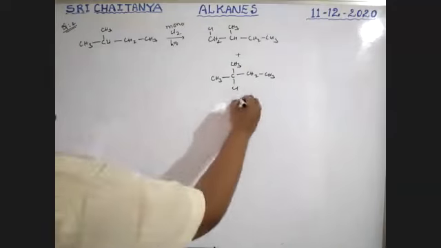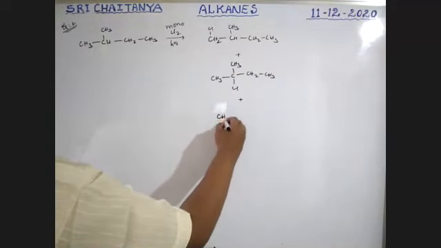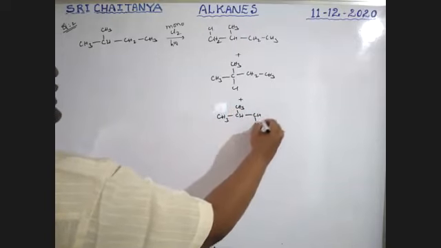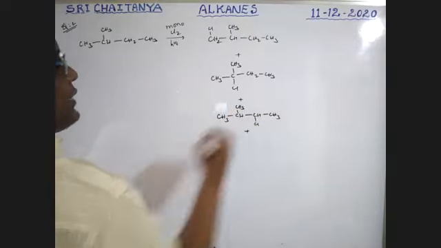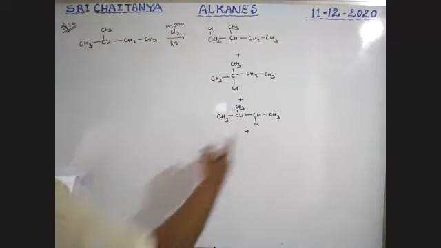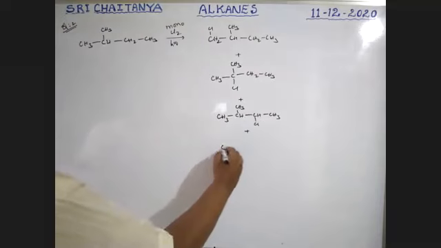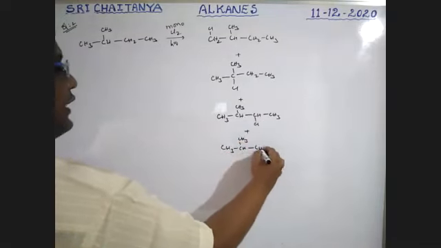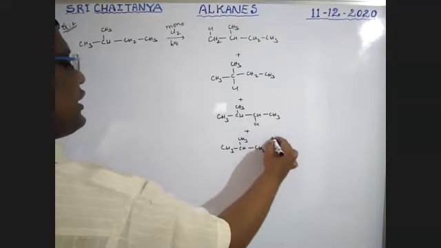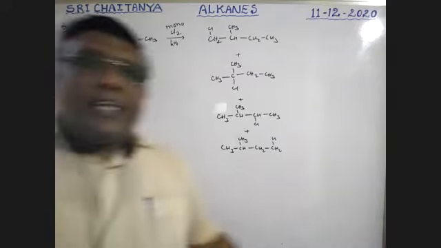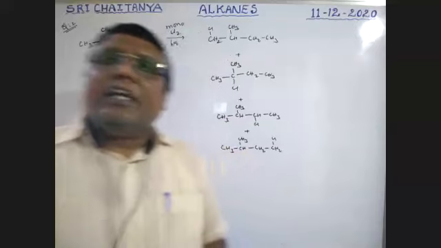Plus this hydrogen is going to be replaced, CH3, CH, CH3, CHCl, CH3, plus this hydrogen is replaced, CH3, CH, CH3, CH2, CH2Cl, boys. These are the different products. So find out the percentage yield of these products.